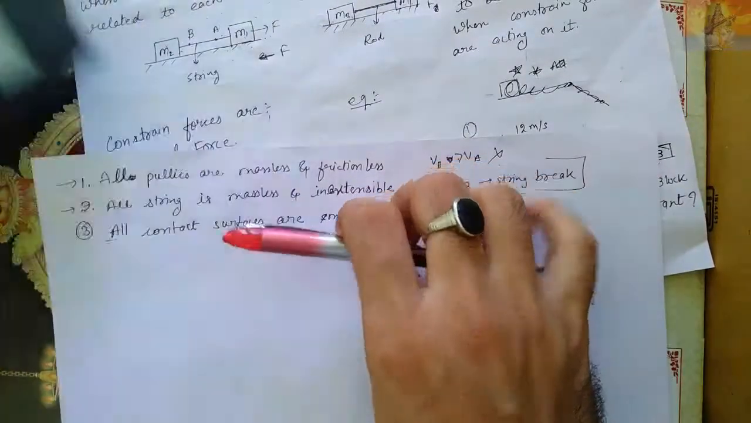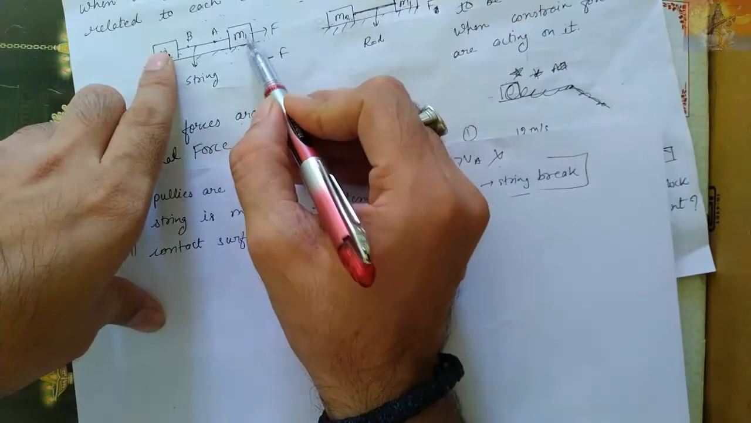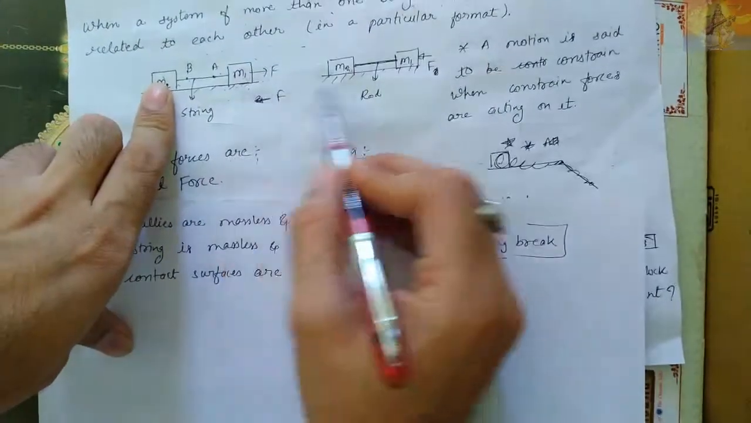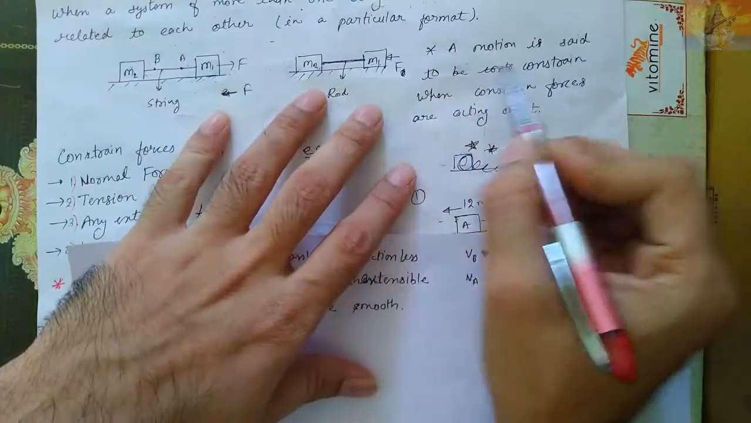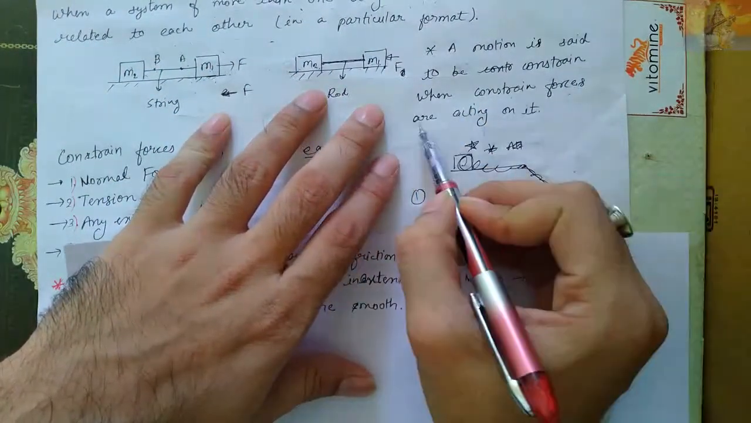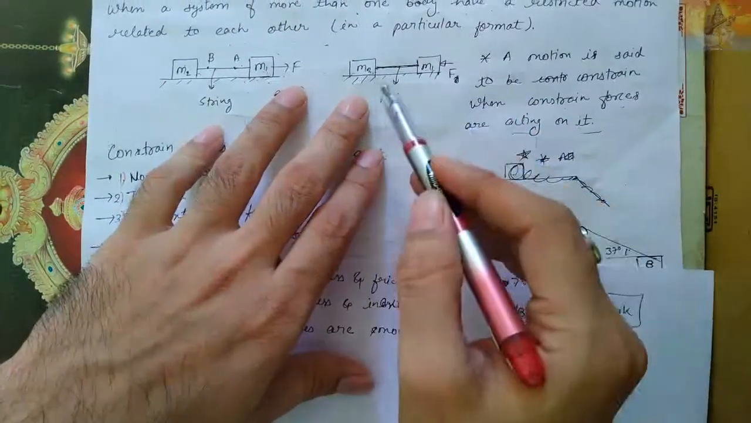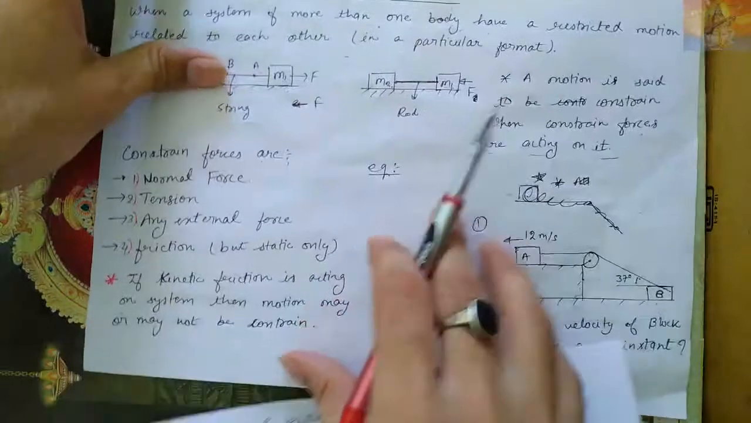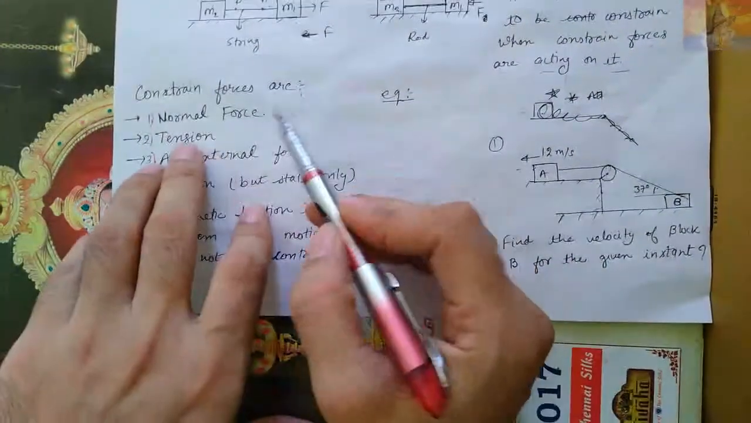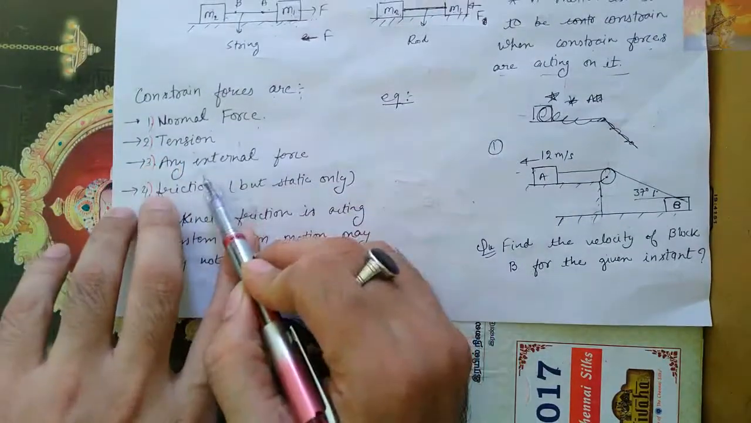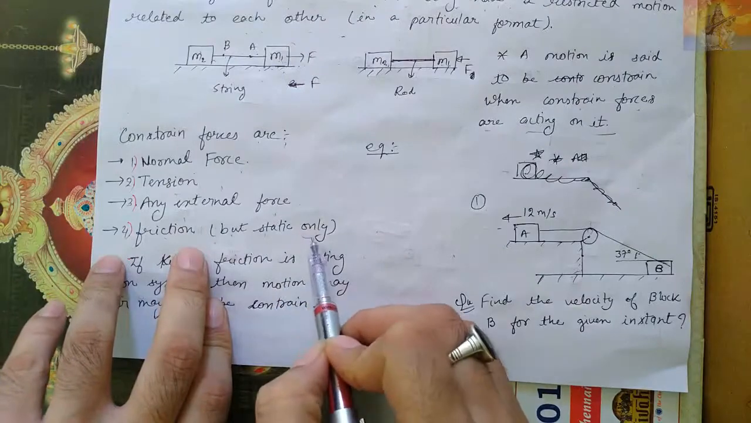Okay, thank you. Because for a pushing force, this motion will not depend upon this, but for a pulling force, they will be dependent on each other. So this was constraint motion. A motion is said to be constrained when constraint forces act on it. Obviously, when constraint forces act on the system, only then is the motion said to be constrained. And what are the constraint forces? Constraint forces are normal force, tension, any other external force, or frictional force, but static only, not kinetic.